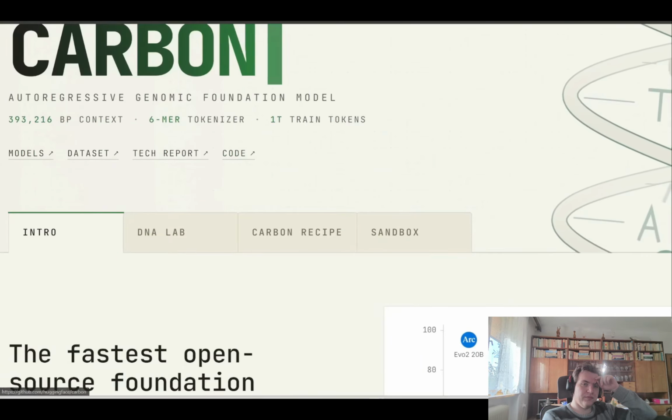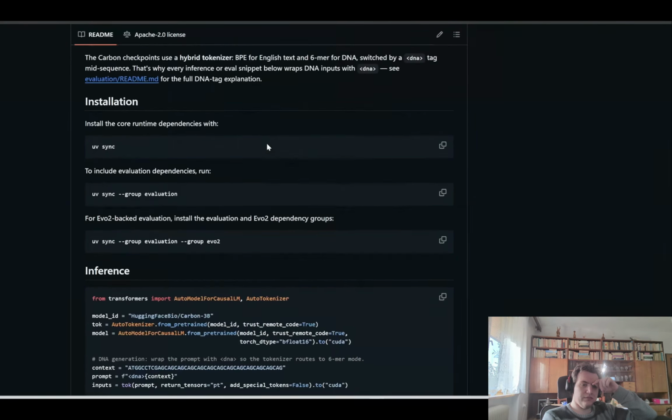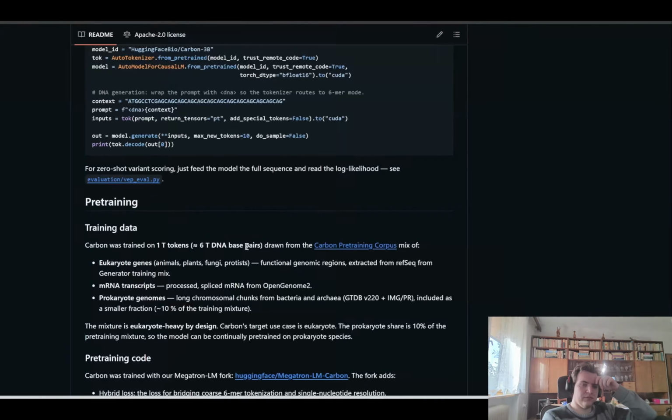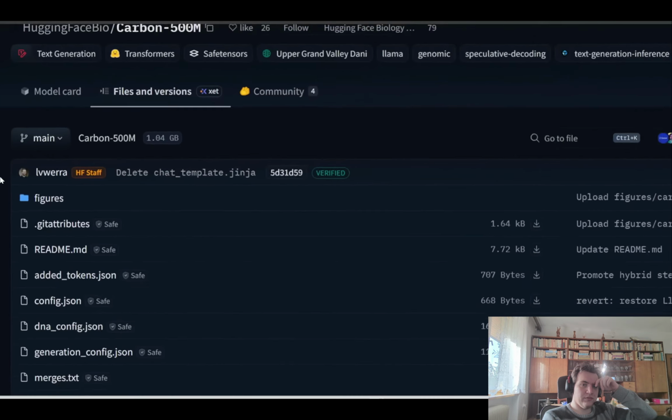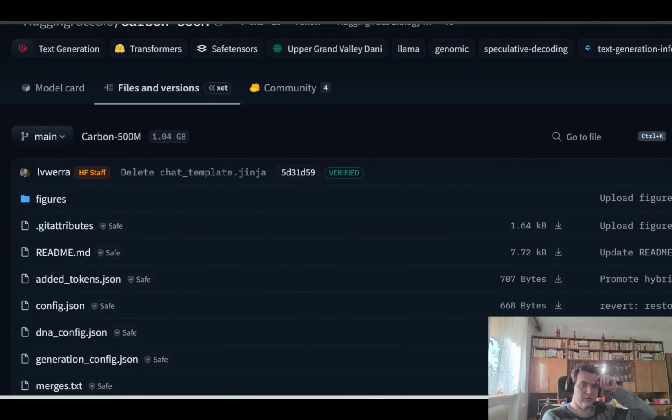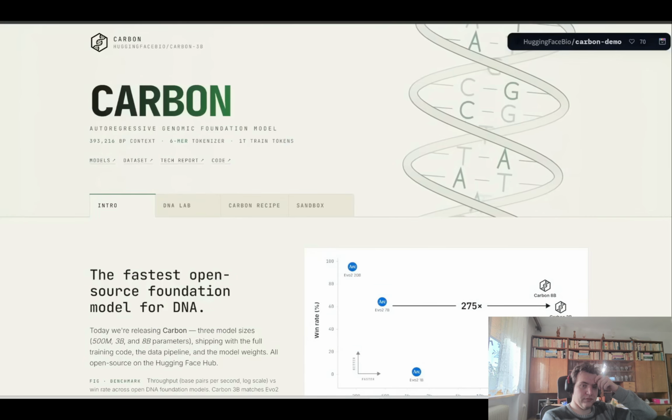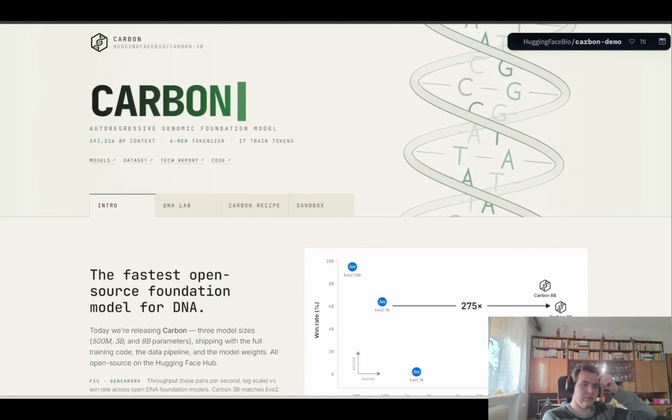Now, if you click on this code button, it takes you to this GitHub, which contains all the instructions on how to download and run this locally on your computer. Note that the largest 8 billion parameter model is only 16.5 gigabytes in size, whereas the smallest one, which is 500 million parameters, is quite tiny at only 1 gigabyte in size. Plus, they also released GGUF versions of this. If you're interested in reading further, I'll link to this main page in the description below.